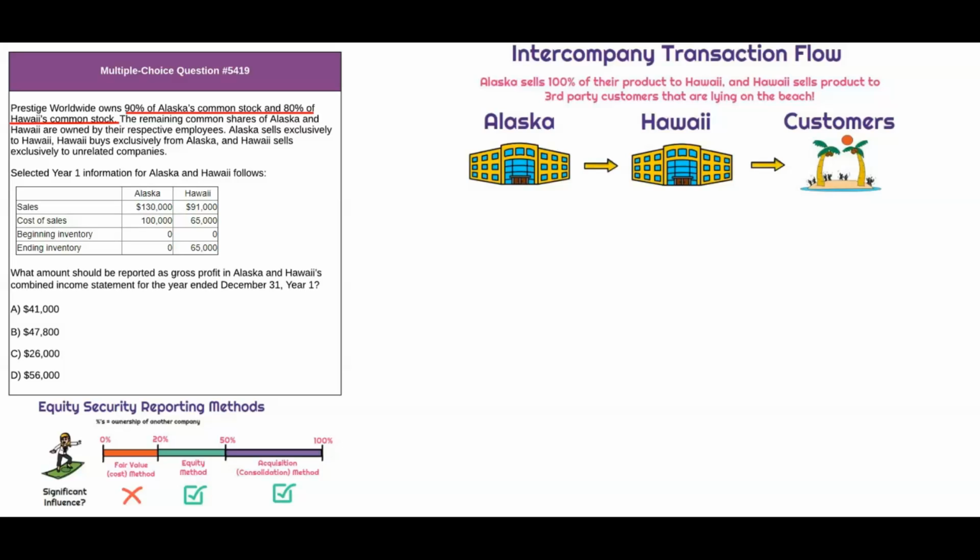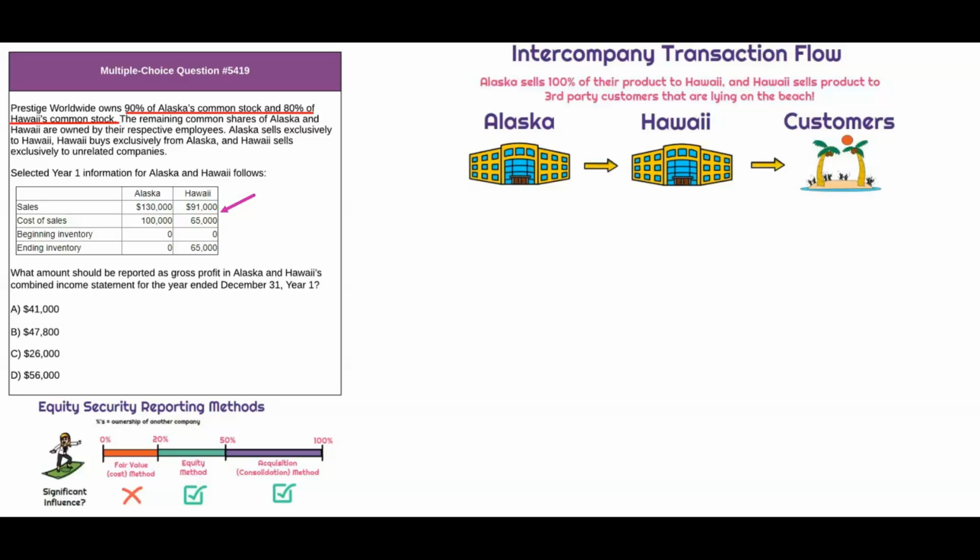And then Hawaii, well, they sell to the end customer. And the end customer is going to be those individuals that are partying on the beach, right? So we can see that. So if we look back to the selected year one information, we see that Alaska has sales of 130,000 and then they have cost of sales of 100,000. And then Hawaii has 91,000 of external sales to the end customer, and cost of sales of 65,000.